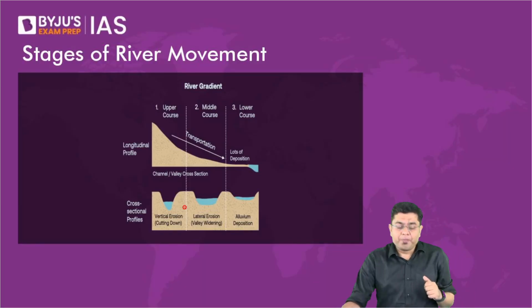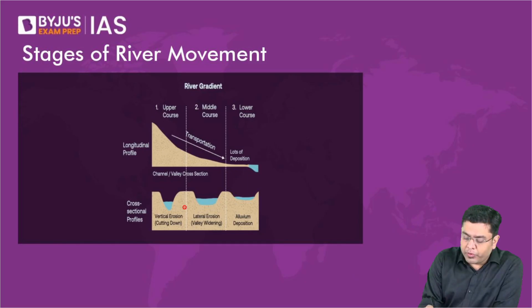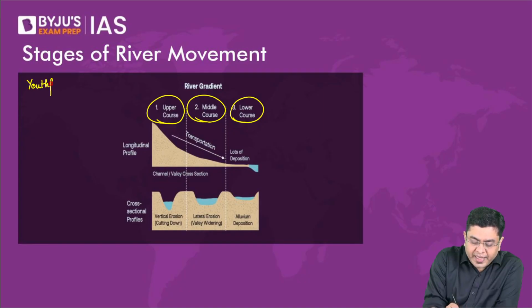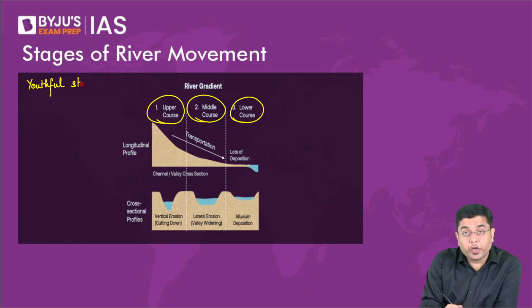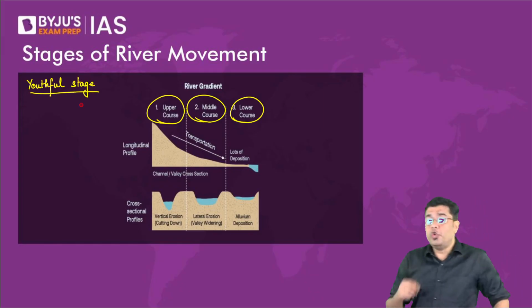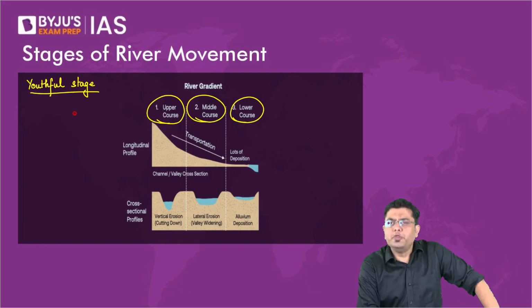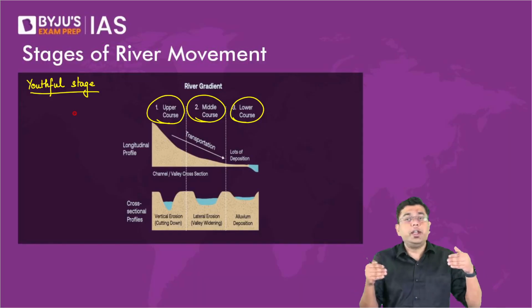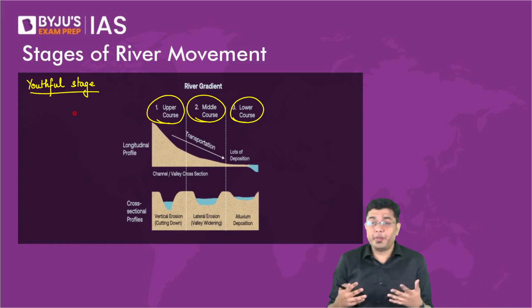So you have what is referred to as the upper course, the middle course, and the lower course. What is also referred to as the youthful stage, then the mature stage, and eventually the old stage. Now, the youthful stage is the upper course of the river. That is where the river is originating from a greater height, maybe from the top of the mountain or the slopes of the mountain.